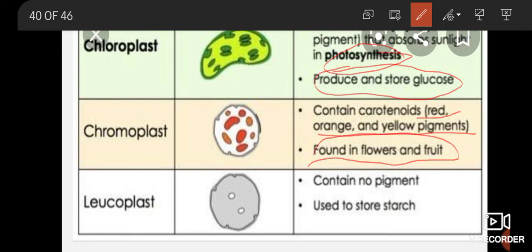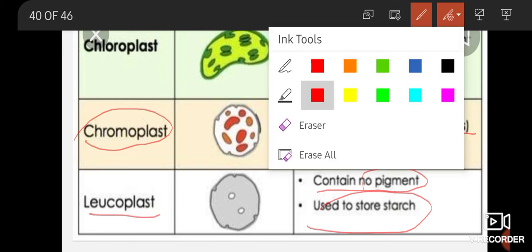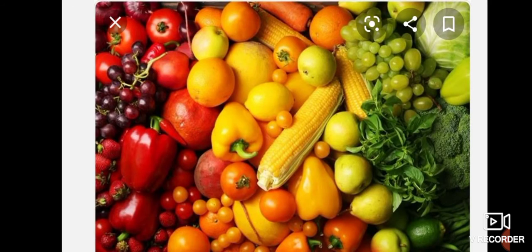So dear students, we can see the different colors of flowers and different colors of fruits. For example, banana is yellow in color, orange is orange in color, apple is red in color. So all the different colors of these fruits and flowers are due to what? Due to the plastid chromoplast. And the third is leucoplast, which does not have any color pigment or any color, and it is mainly used for storing the starch material present inside the plant.